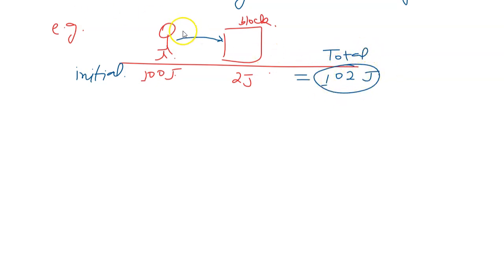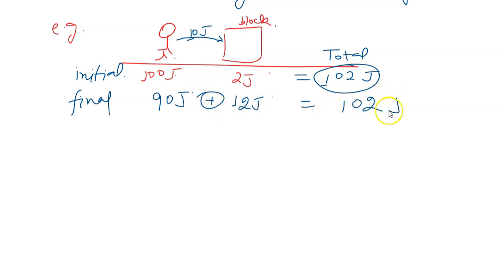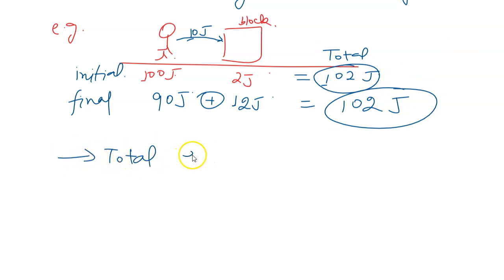Now when I do some work, let us say I dissipate 10 joules of energy. So to me, what will be the energy left? 90 joules. So where should this energy go? This energy will not be destroyed, it will be transferred to the other object. So in the block it was 2 joules of energy, now it will become 12 joules. If you add it now, you will get 102 joules. So total energy in the universe is constant. Conservation means total energy in the universe is constant.